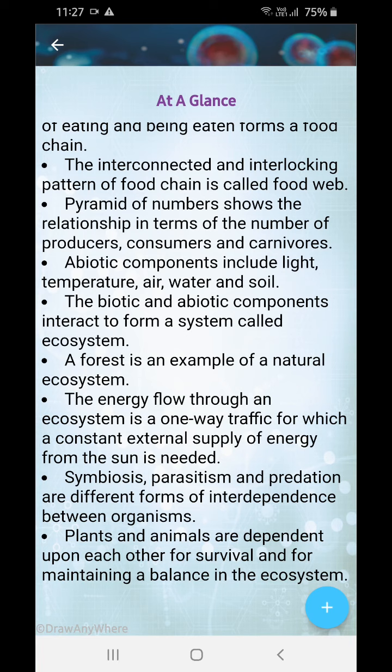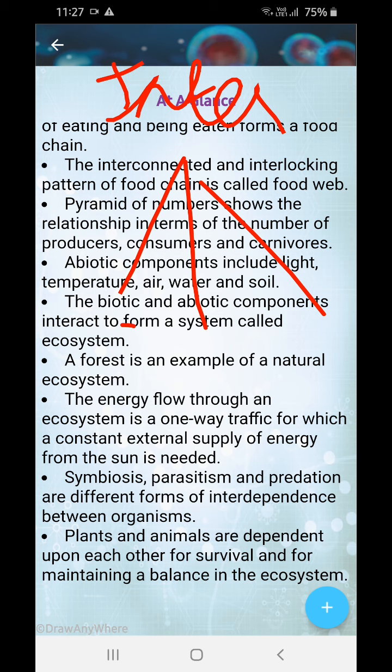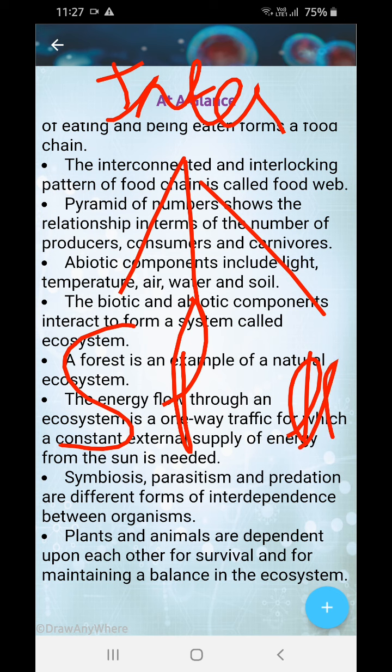Next we have, what are the different types of interdependence? Now interdependence is of different modes. So what are they? First of all, we have three types: symbiosis, parasitism, and predation. I'll explain each one of these, but before that, see, plants and animals are dependent upon each other for their survival and maintaining a balance in nature.